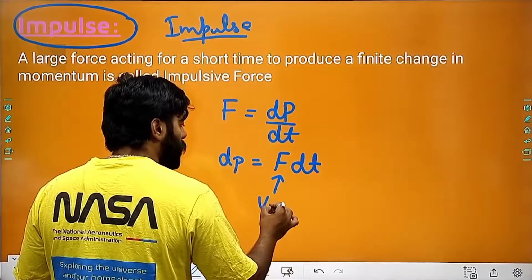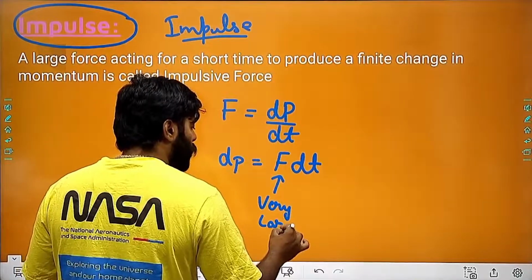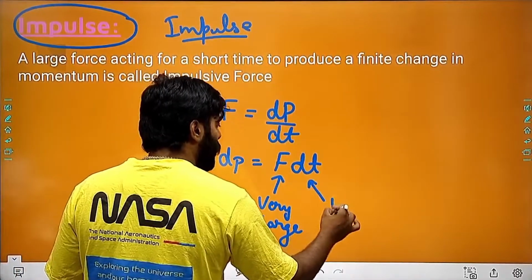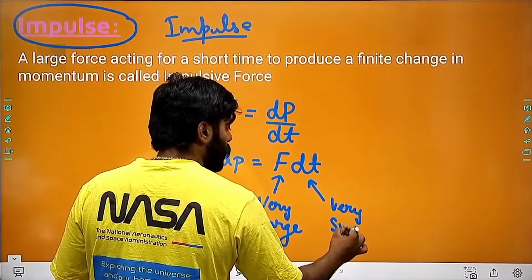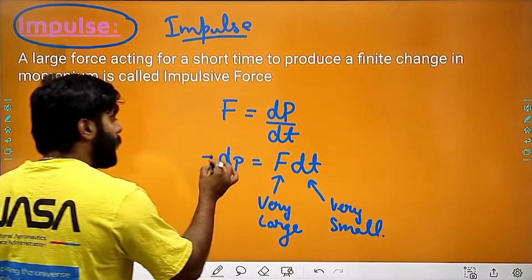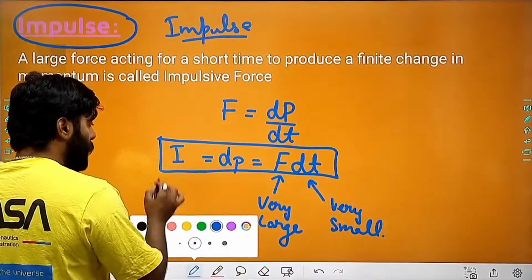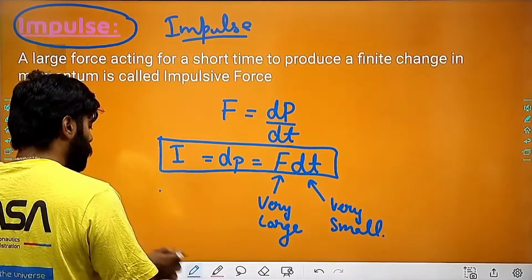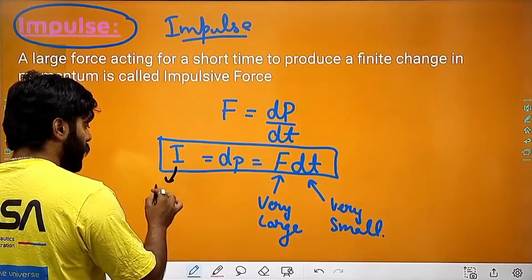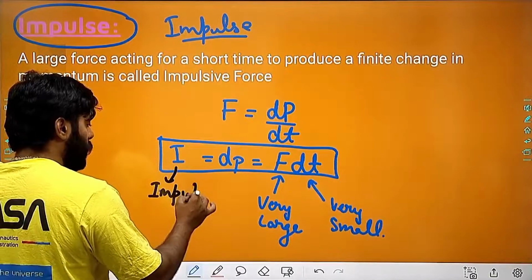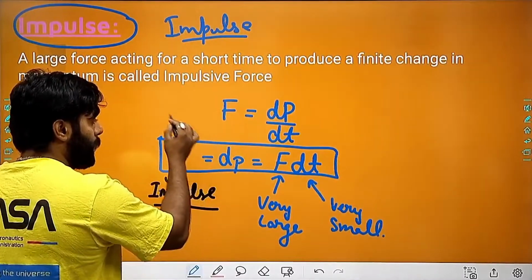Force is very large and this time is very small. So impulse is nothing but the change in momentum. Write it down: impulse is the change in momentum.